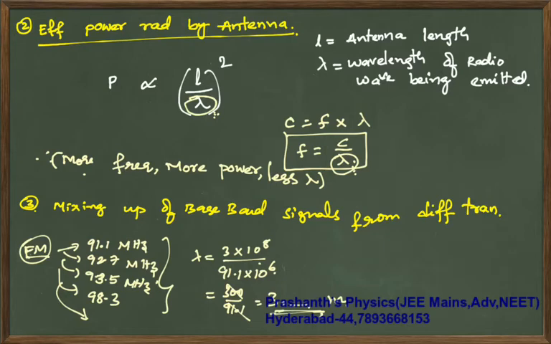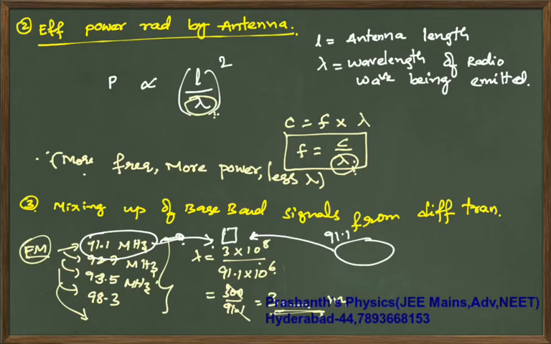Now, we do not want to mix this 91.1. Suppose one station is sending 91.1 in one city, and in another city another station is also sending 91.1. These two should not distort or disturb each other. For example, a listener in Hyderabad is trying to listen.